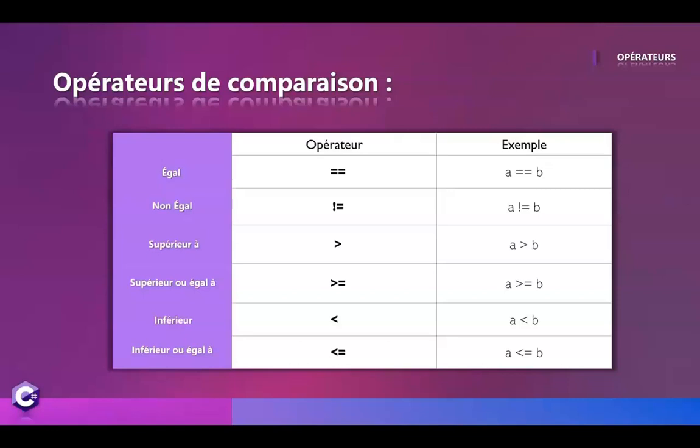Then we have the greater-than operator that will compare if a is strictly greater than b. Here, if a is greater than or equal to b, since we have an equal sign in addition to the greater-than sign, we lose the condition of strictly greater and give another possibility to our program to compare if it is greater or equal. Then we have the opposite, the less-than operator that will compare if a is strictly smaller than b, and finally it's the same as here, but here the less-than-or-equal operator will check if a is smaller than or equal to b.